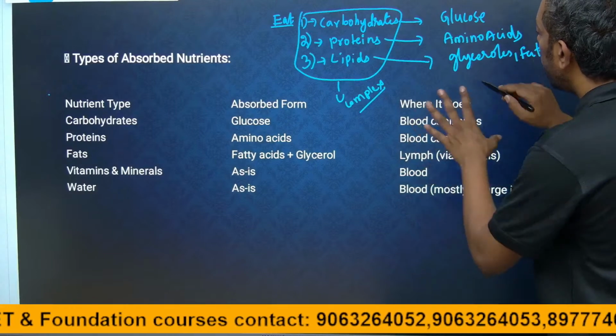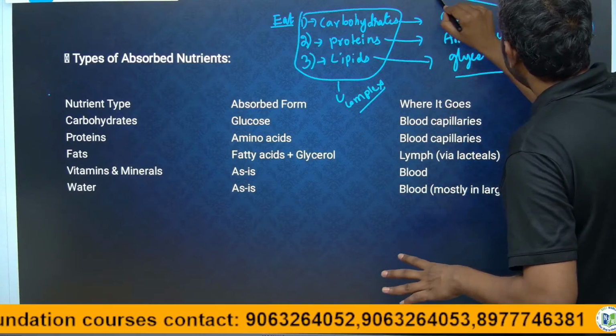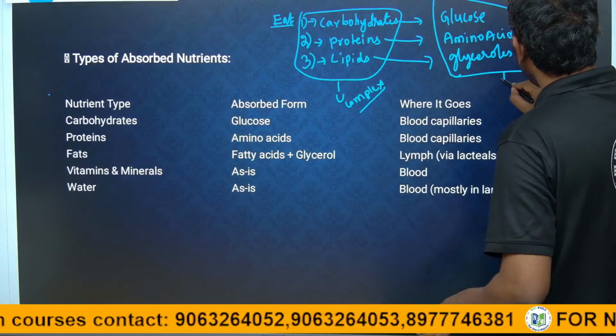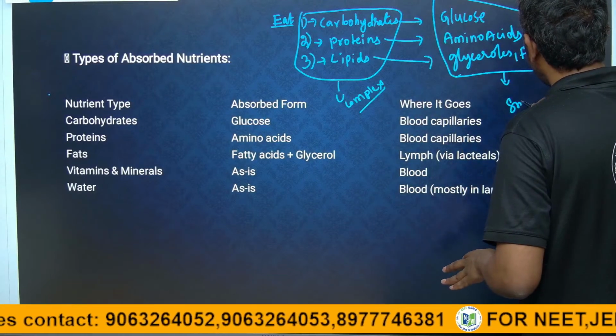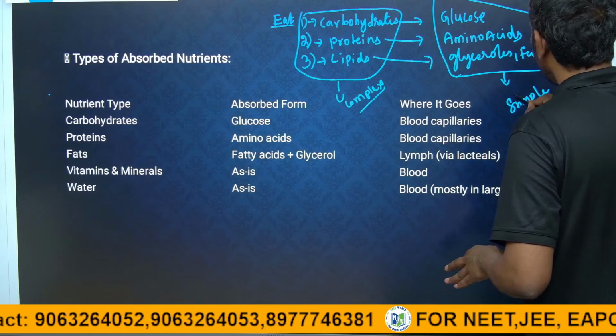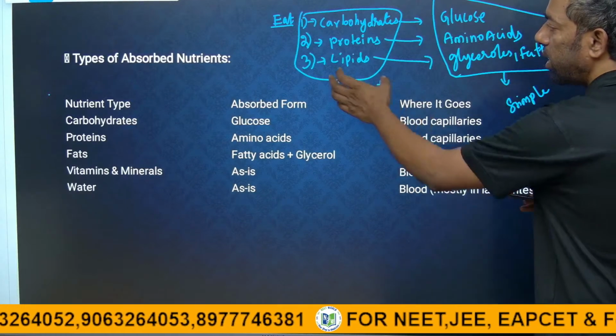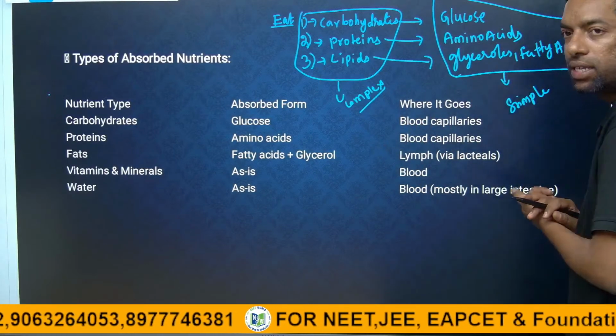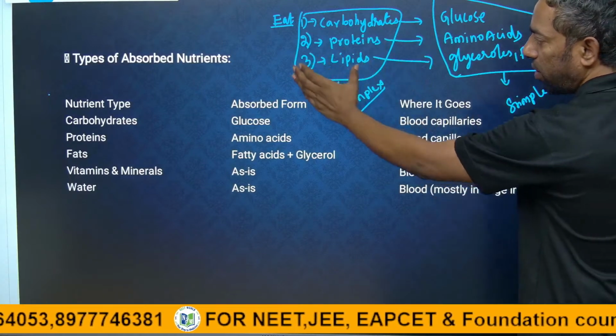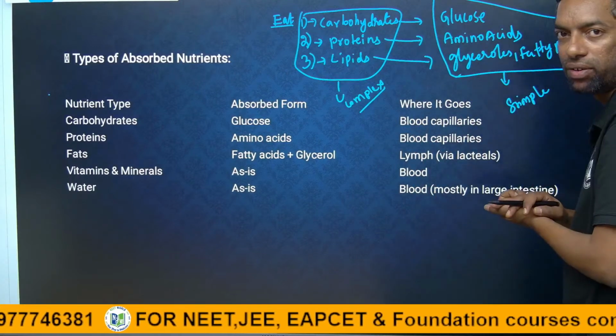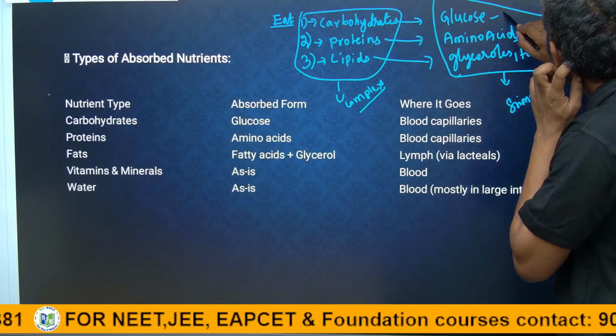Okay, these are the simple molecules, guys. These complex molecules turn into simple molecules. These are complex in nature, these are simple in nature. These are the macromolecules, these are the micromolecules. Glucose is for energy creation.